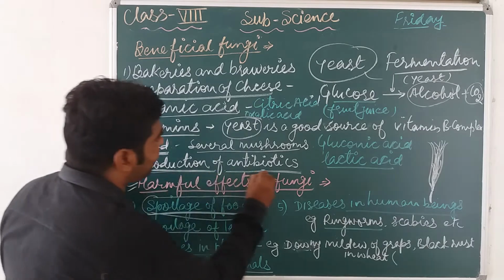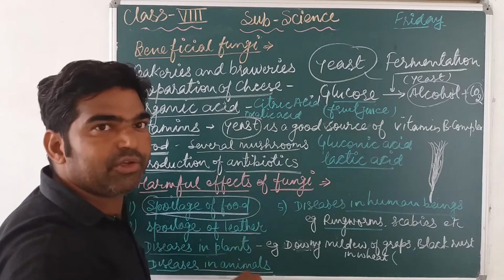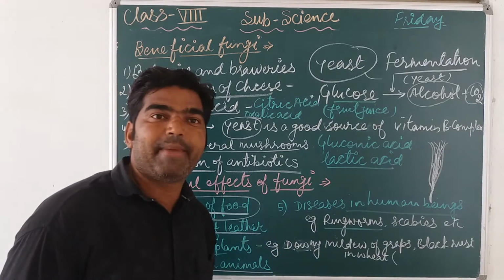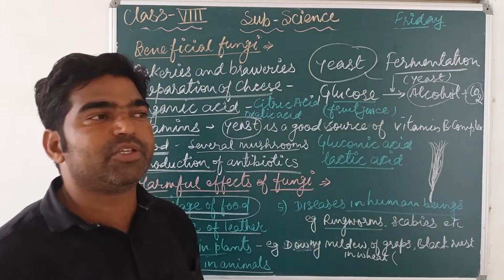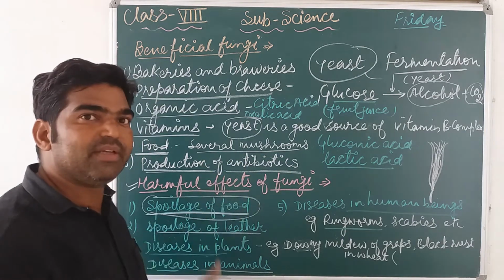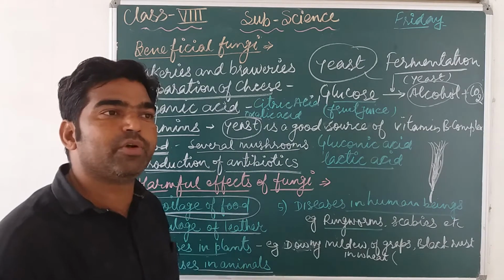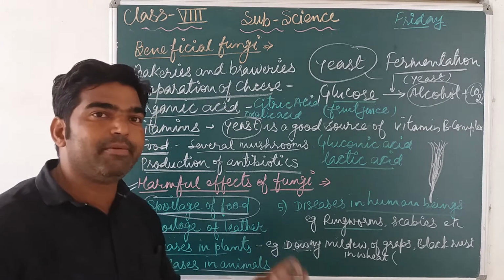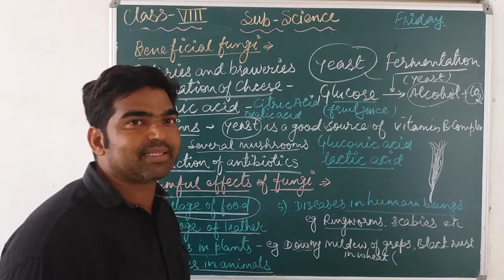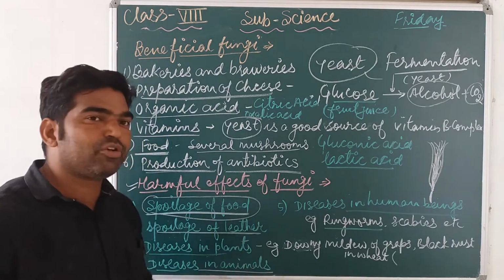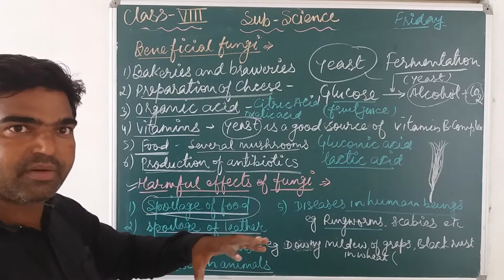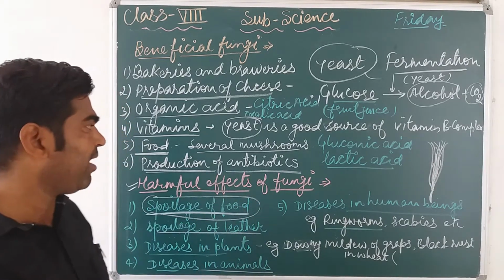Next, the production of antibiotics. As if you remember in the previous class, the previous microbes, means virus and bacteria, that also utilized for what? For the formation of antibiotics and vaccine. So in same way, this fungi is also used for derivation of different kinds of antibiotics. यानी बहुत सारी antibiotics जो है वो हम यहाँ से बना सकते हैं, fungi से derive कर सकते हैं. Many types of the antibiotics can be derived by fungi. Many species are support for a formation of antibiotics.